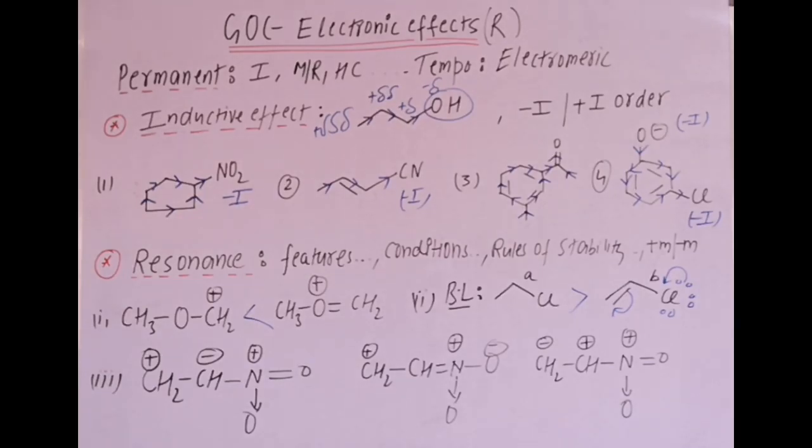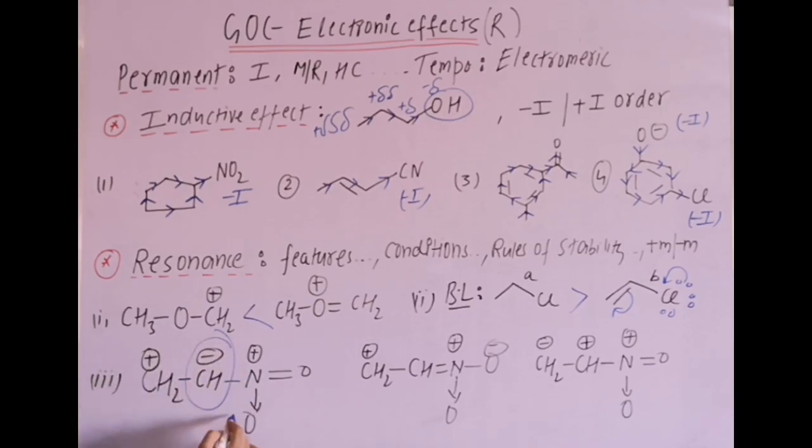In third one, we have to compare the stability of the resonating structures. Now in these structures, if you check stability, if we compare first structure CH2 plus, now we compare between first and second, right? We always try to find some point which is clearly we can use in the option, like some highly stable point or highly unstable point. Now I'll try to explain you.